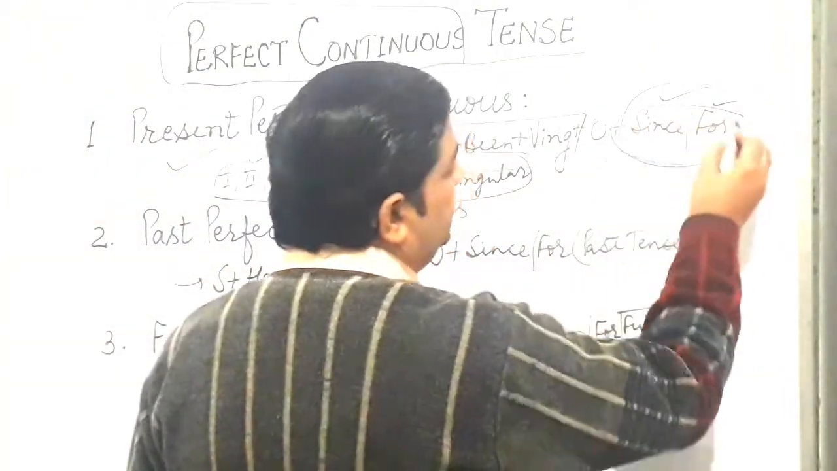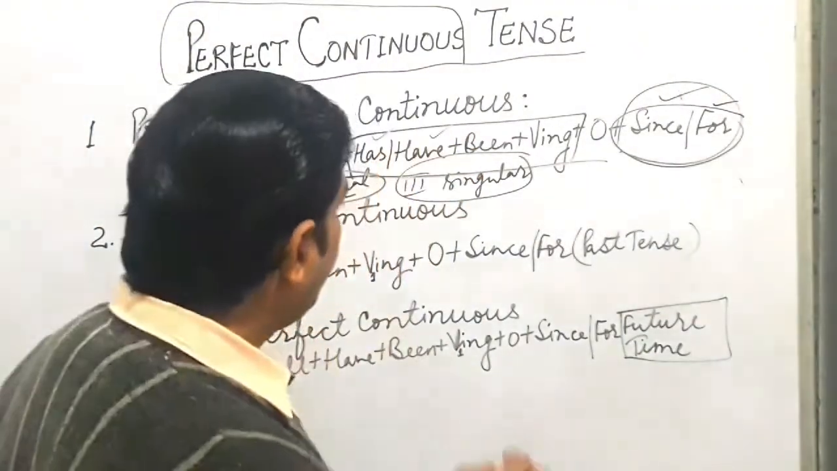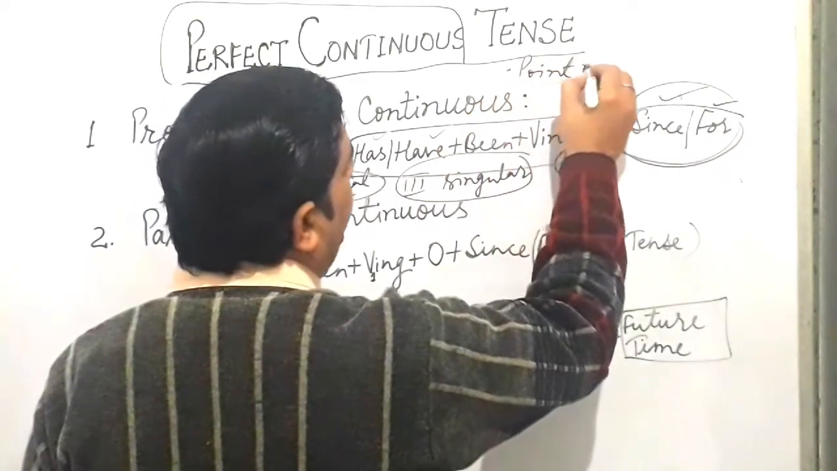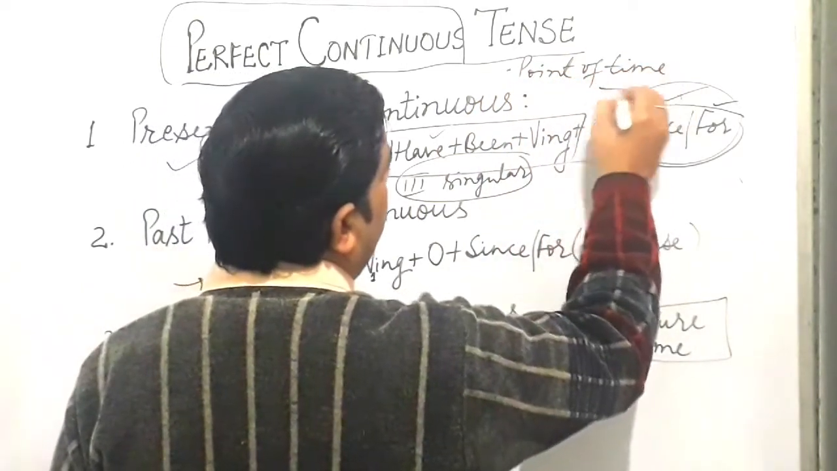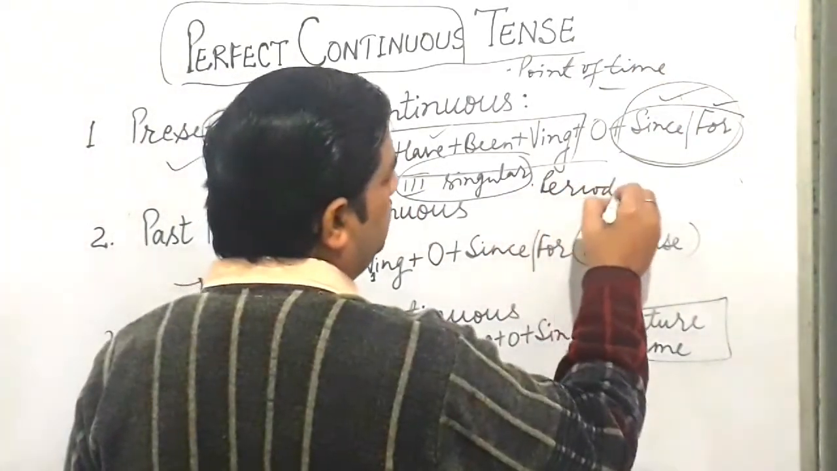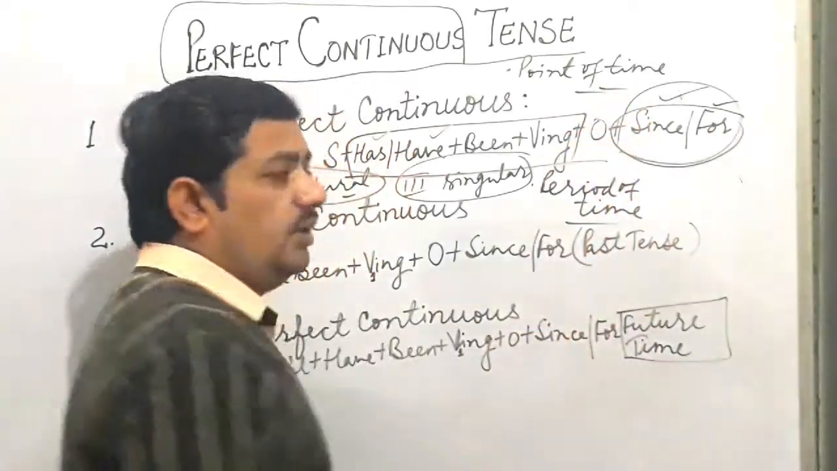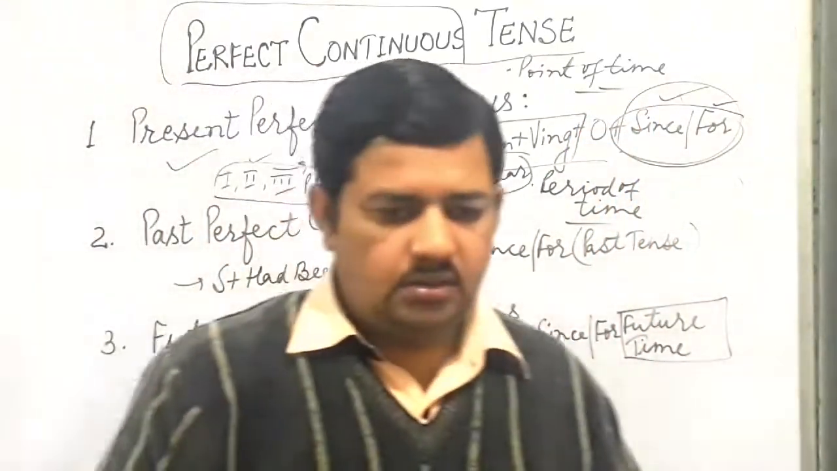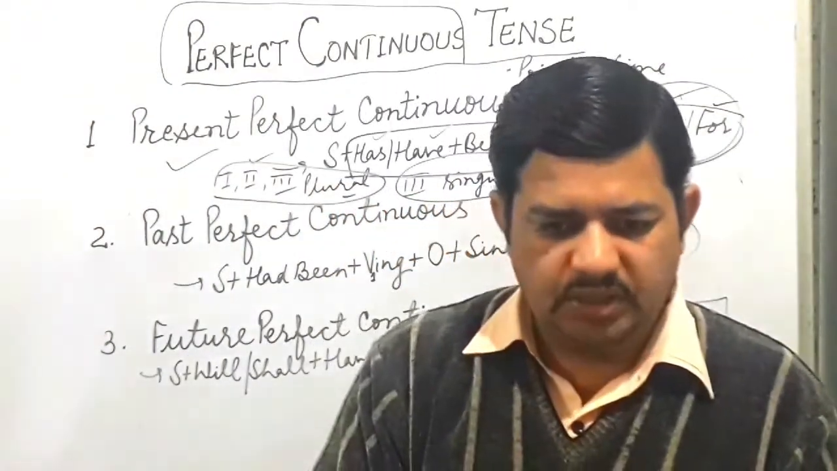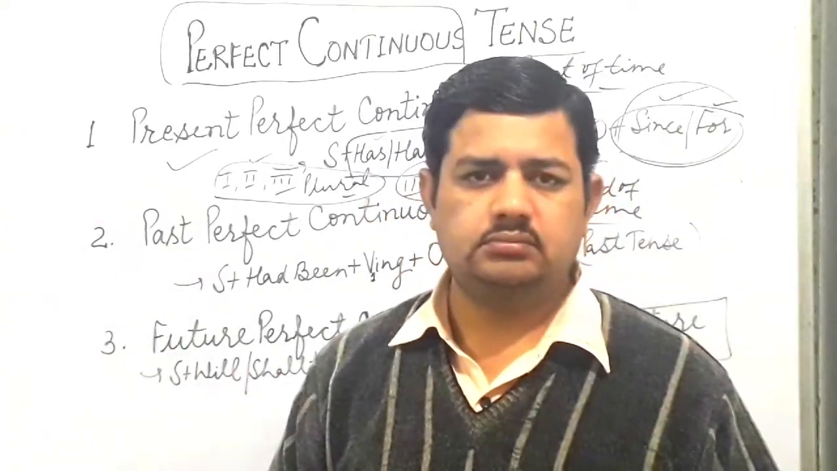The other important use, children, is since and for. Now the question arises: where do we use since and where do we use for? Very simple. When you get a point of time, there we use since, and when you get a period of time, there we use for. Now what is this point of time and period of time? Point of time is when a unit of time is given to you, but it is not measured.